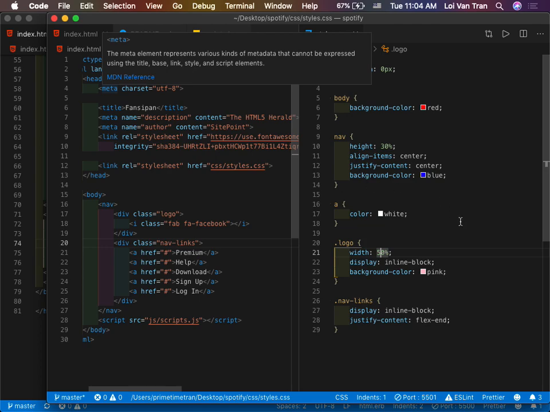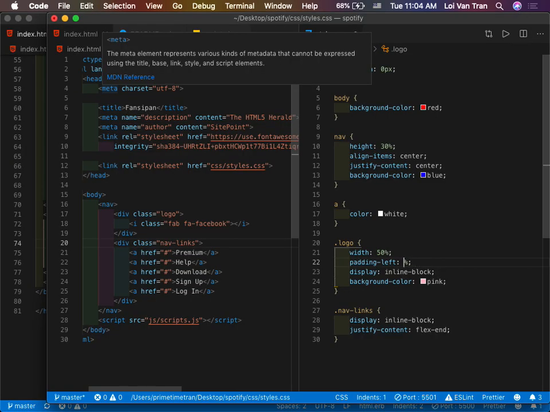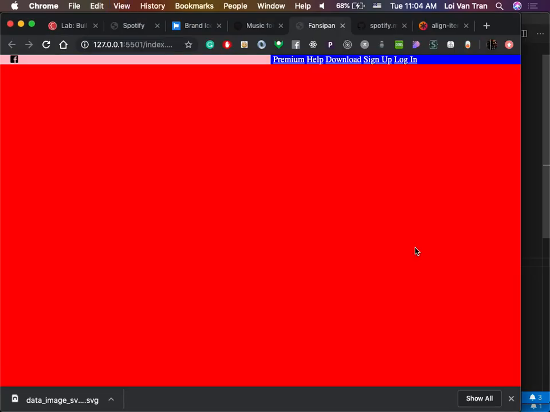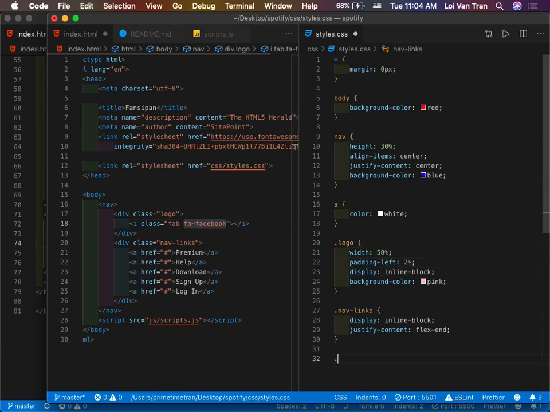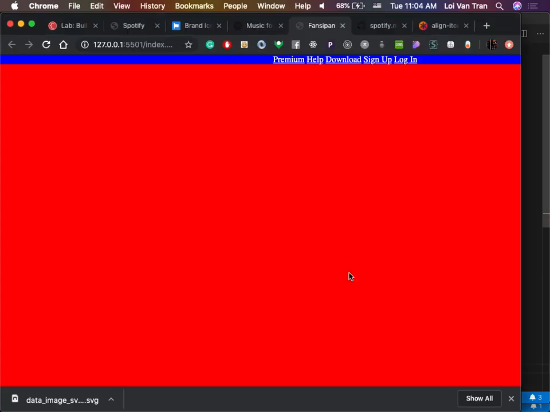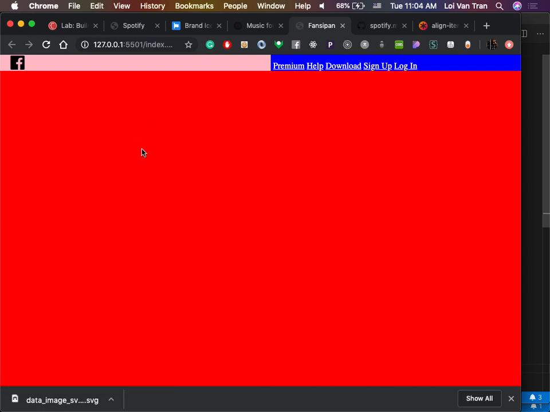All right, so we've got a basic layout. We got an icon where we want it. Let's make sure that icon is not hugging the left side. So we're going to say padding left is, I don't know, 10%. You just play around with it a little bit. That's a little bit a lot, so we'll go to 2%. And this icon right here, we can make it bigger. Let's make this font size bigger. Say font size 30 pixels. We save it, refresh it. It is in fact a little bit bigger.